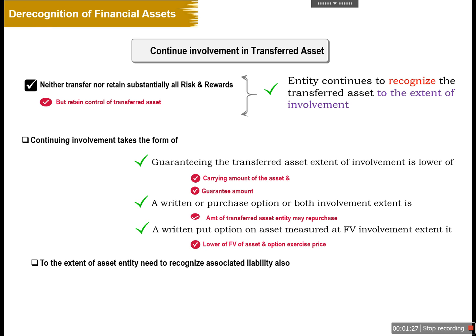Apart from it, to the extent the entity needs to recognize the assets in this way, it needs to recognize the associated liability also. And similarly, it will recognize the income as well as expenses that are correlated with the transferred assets, but there will not be offsetting of income and expense in case of continued involvement in the transferred assets.